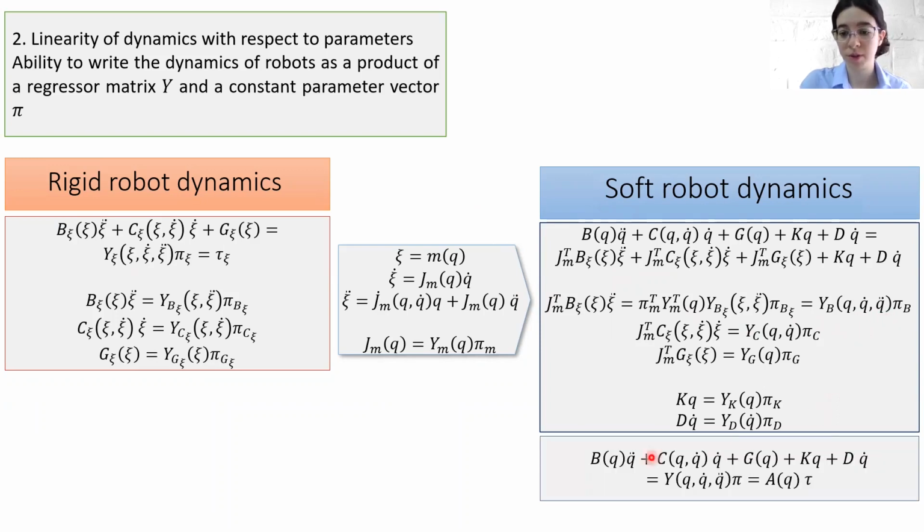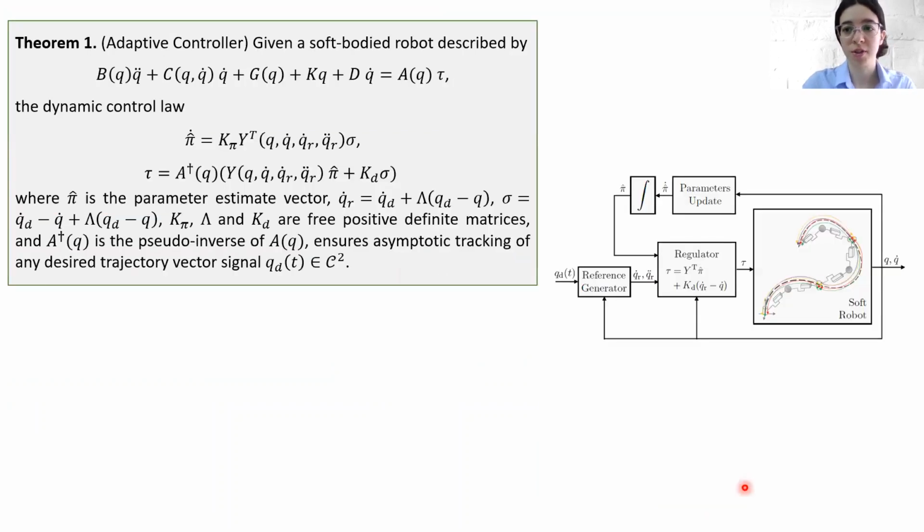So we can conclude in the end that soft robot dynamics can be written as a product of one regressor matrix and a parameters vector. And satisfying these two hypotheses leads us now to the main result of this paper, and that is the theorem on the adaptive control, which says that given a soft-bodied robot described by this equation, we can derive the dynamic control law that consists of a parameter update law and a calculation of the input torque. And that ensures asymptotic tracking of any desired trajectory vector signal QD.